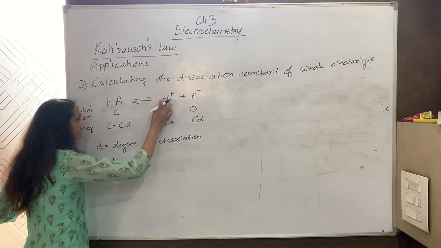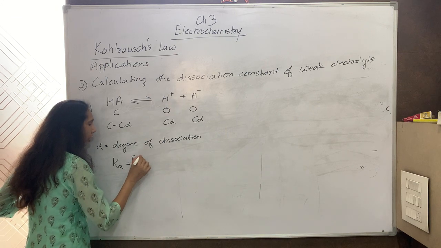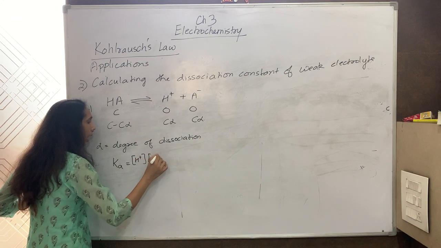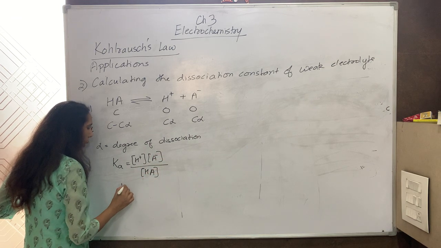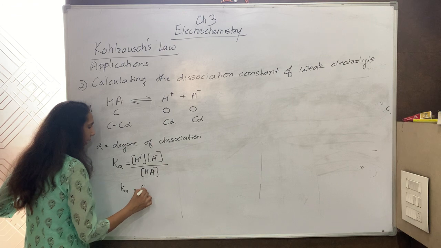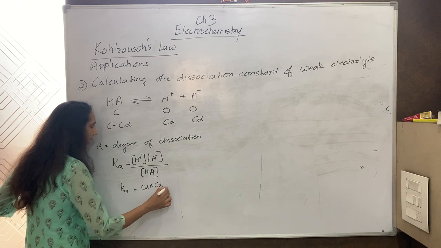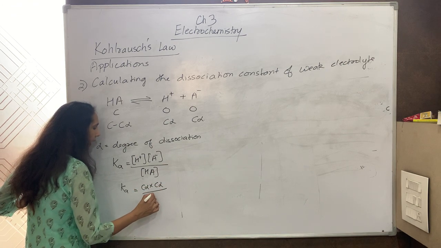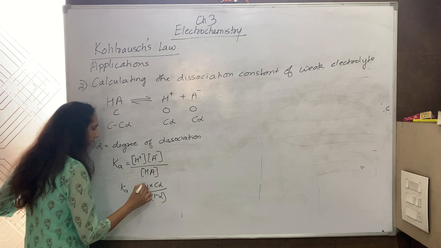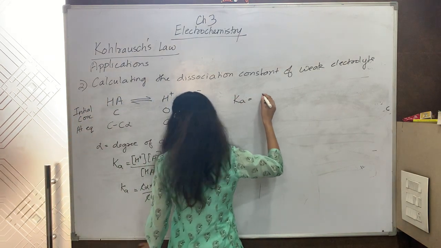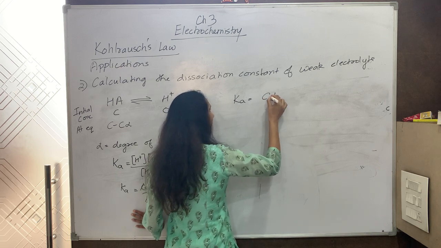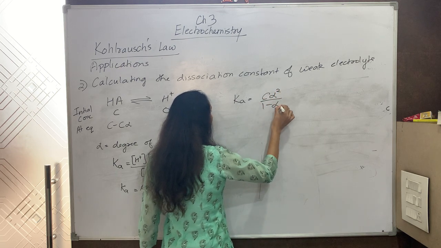Now, what is the dissociation constant of a weak acid? Ka is equal to the concentration of products upon the concentration of reactant. That is C alpha multiplied by C alpha upon C into 1 minus alpha. C and C cancel. So Ka is equal to C alpha square upon 1 minus alpha.